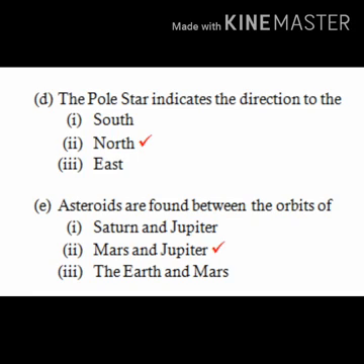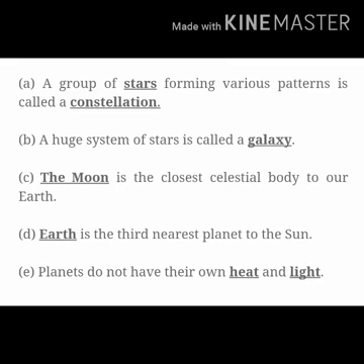So these were the answers to your multiple choice questions. Next we are going to start the fill in the blanks. Okay, so the first one is: a group of stars forming various patterns is called a dash. It is constellation. So a group of stars forming various patterns is known as constellation. Next, a huge system of stars is known as dash. It is galaxy. Next is: which is the closest celestial body to our planet? To our planet, the closest celestial body is Moon.